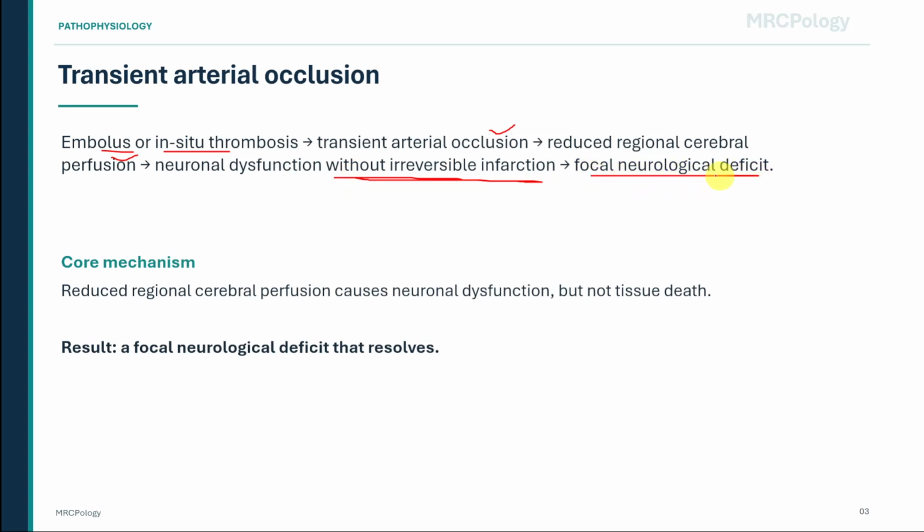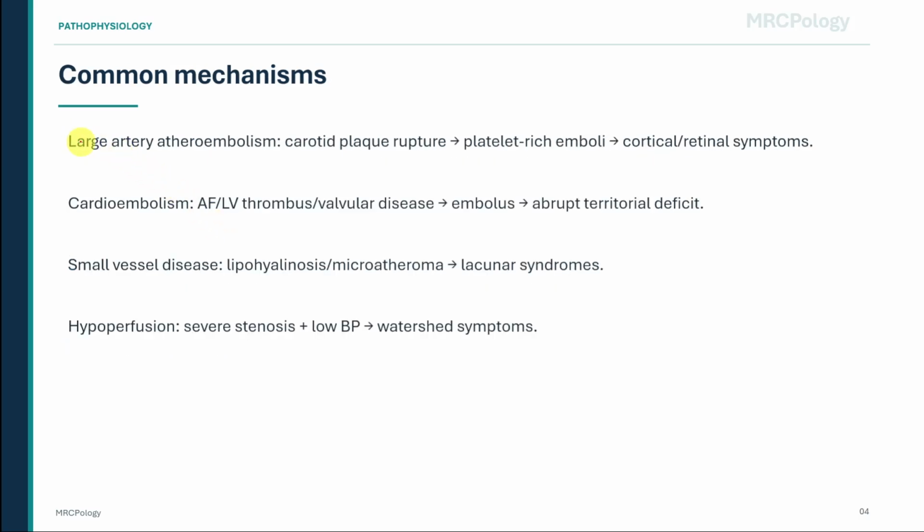There are 4 common mechanisms to keep in mind. The first is large artery atheroembolism. For example, a carotid plaque can rupture, forming platelet-rich emboli that travel upwards into the cerebral or retinal circulation. This can give cortical symptoms such as aphasia or limb weakness, or retinal symptoms such as amaurosis fugax.